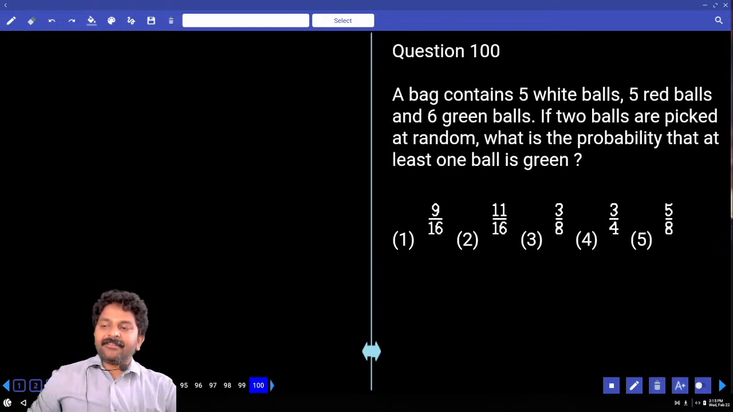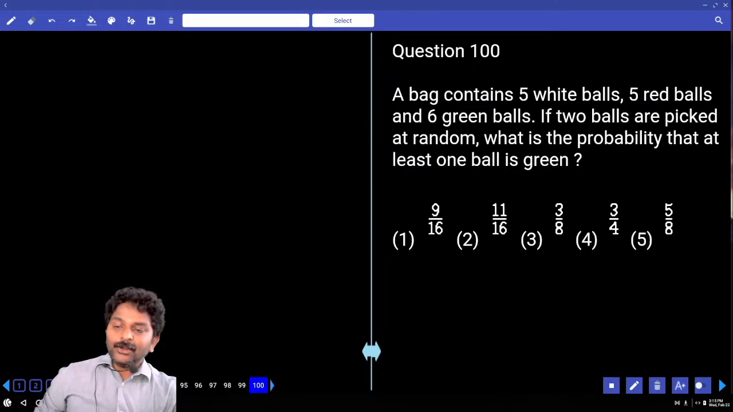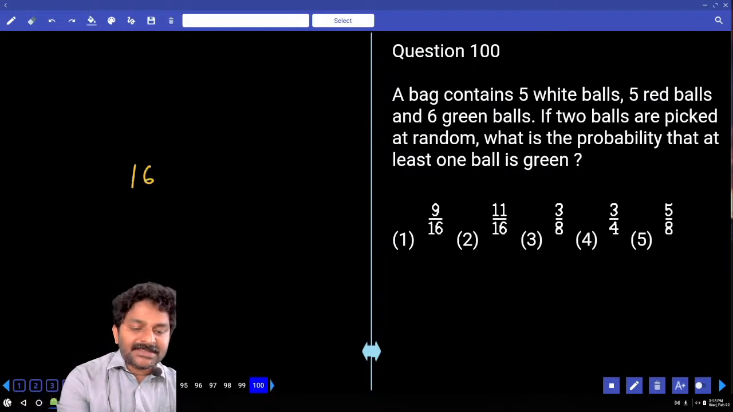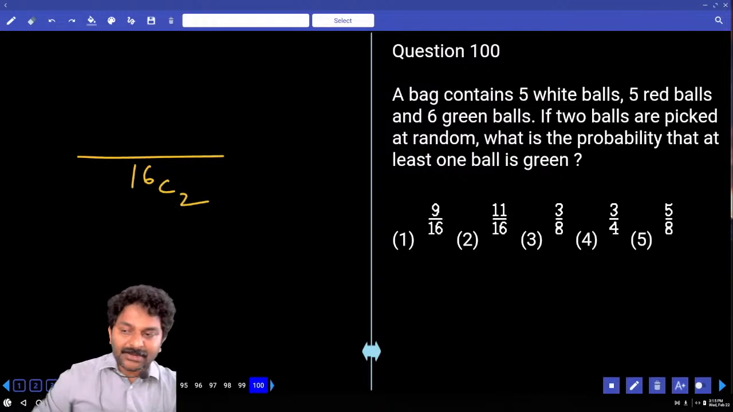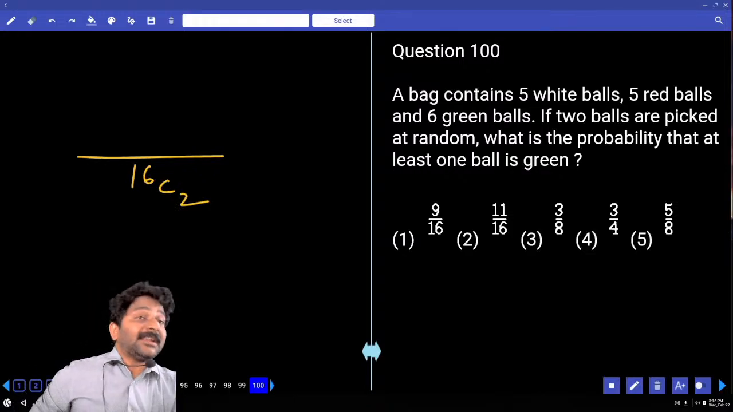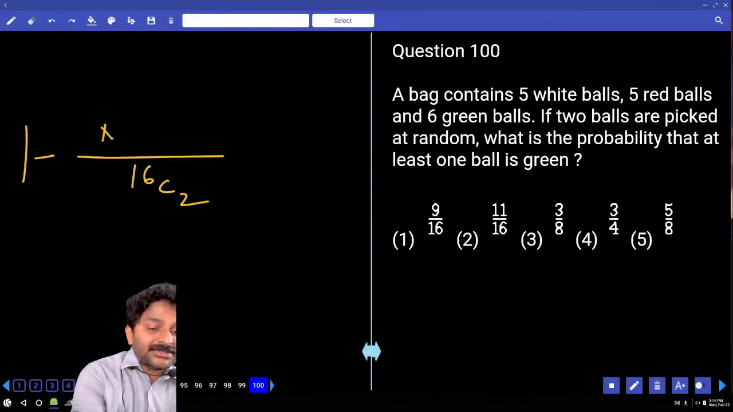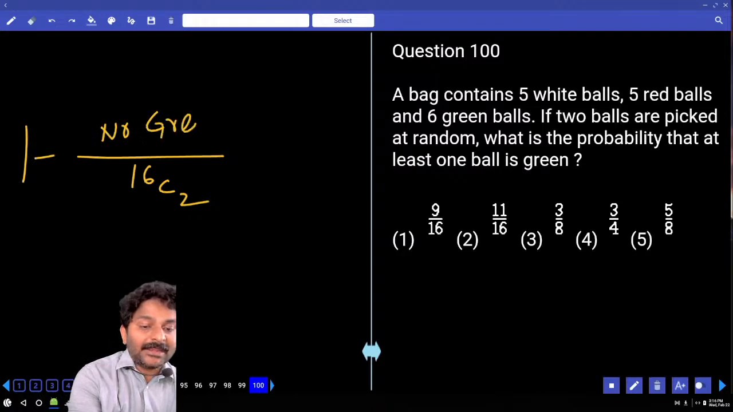A bag contains 5 white, 5 red, 6 green balls. Total how many balls are there? 16. 2 balls are picked at random. In how many ways can you do that? 16C2. What is the probability that at least one ball is green? At least one. So how do you do that? 1 minus no green. Correct?